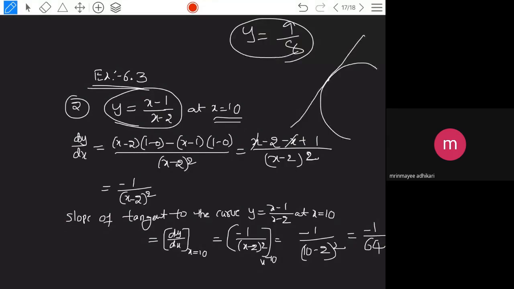Suppose the question may be asked to you, once I have asked this question last year, because you need to understand whatever the question is asking. Y is equals to x minus 1 by x minus 2 at x is equals to 10. Find the point of contact. Whenever I ask you this, what do you have to do? At x is equals to 10 there is a tangent. Can you say this point of contact?